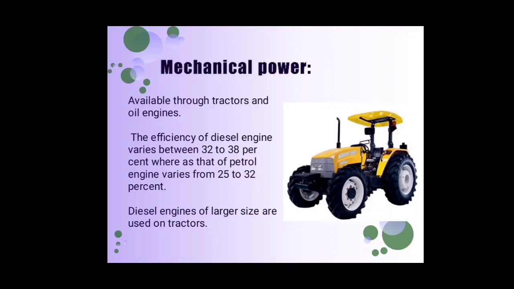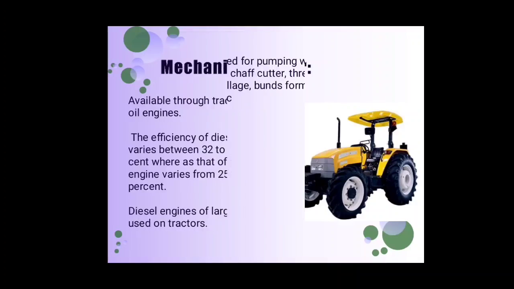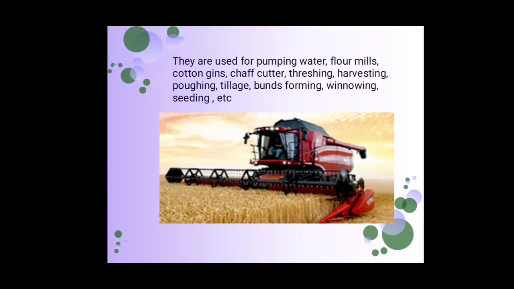And in the tractor, a diesel engine is provided. The special purposes for mechanical power are pumping water, flour mills, cotton gins, chaff cutter, threshing, harvesting, ploughing. This picture shows a mechanical power source, the self-propelled combine harvester, used for harvesting.